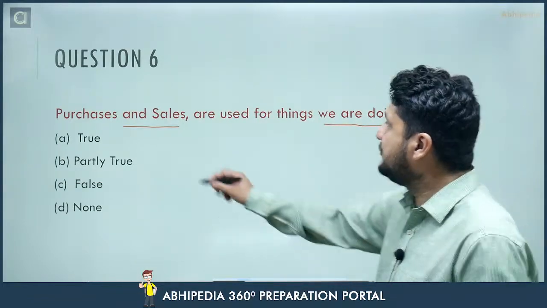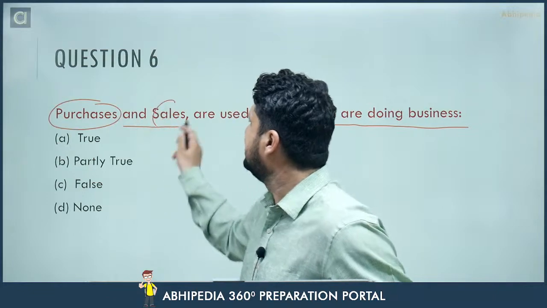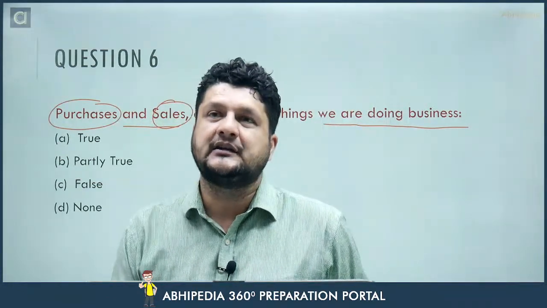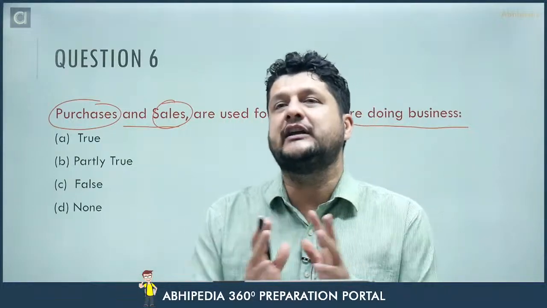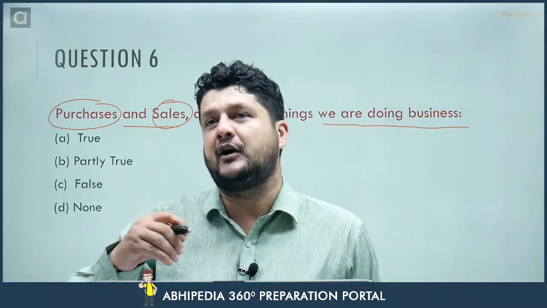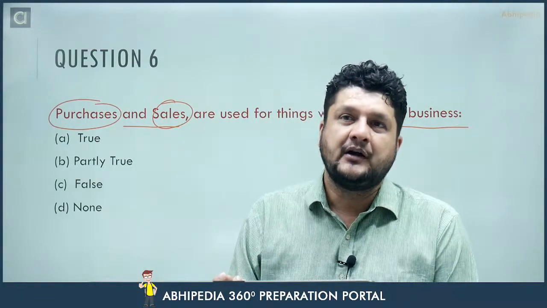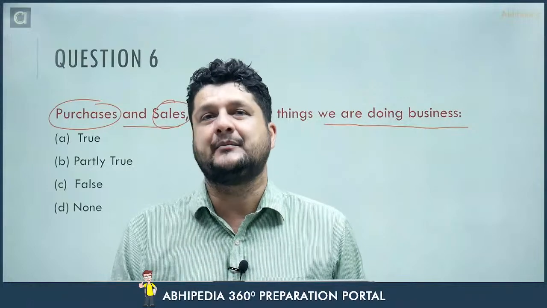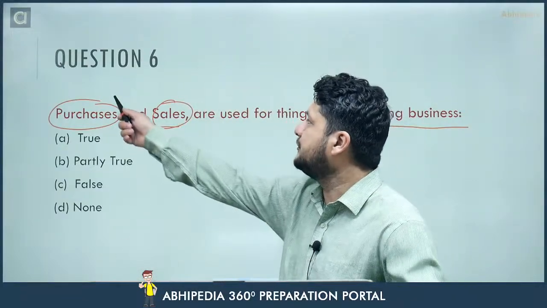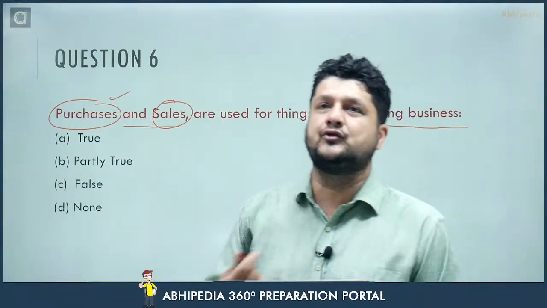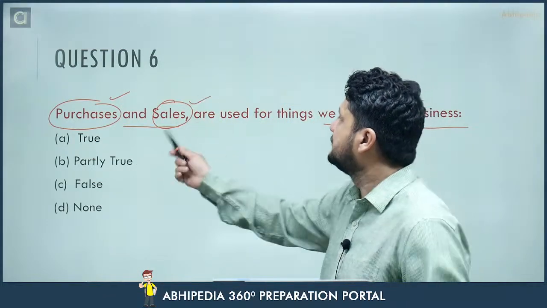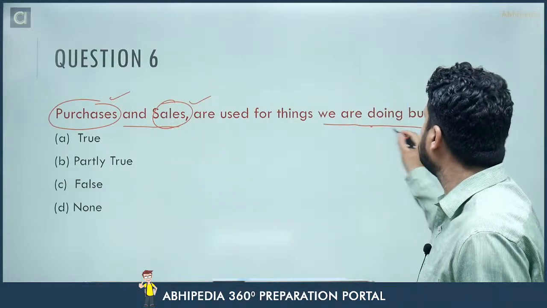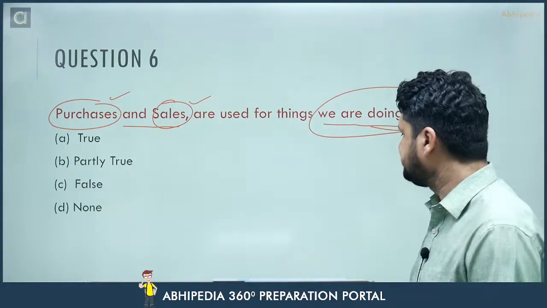चलो अब आपको देखना है परचेज एंड सेल्स आर बोथ यूज्ड फॉर गुड्स. एंड व्हाट आर गुड्स इन बिजनेस? Goods means for which you are doing your business. For example, if you are running a stationery shop, all stationery items are your goods. So whenever you purchase them, you will use the account purchases, and whenever you sell them, you use the account sales. So the statement is true. Both of these are used for things we are doing business.